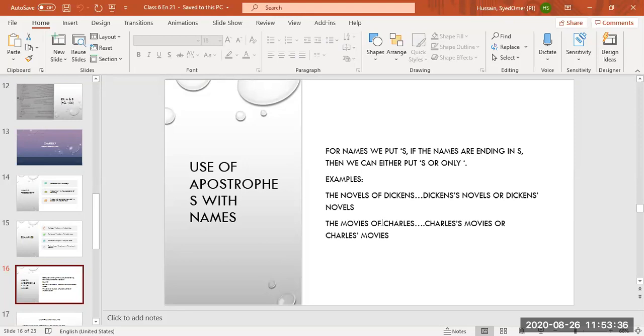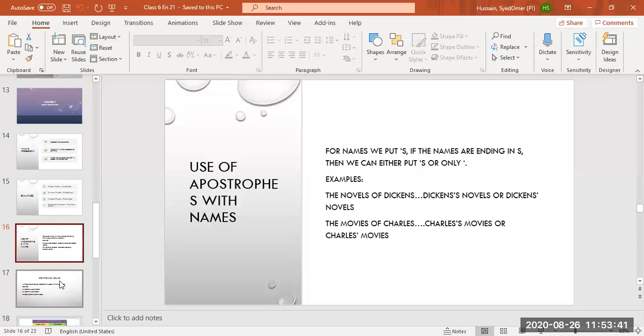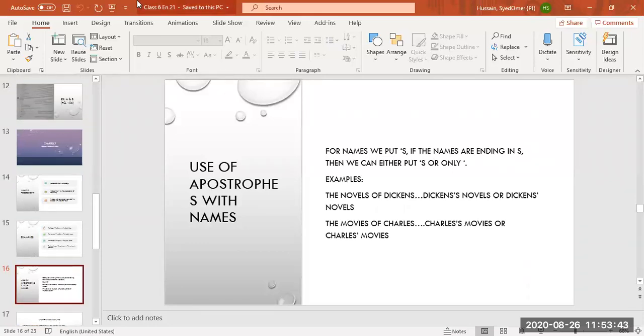Okay, now I'm going to ask questions before we start our exercise, and I'll show you further slides. What is meant by possession? Yes, Moment. What is possession? Yes, Rohan. Ownership. Yes. Possession means ownership. Correct.